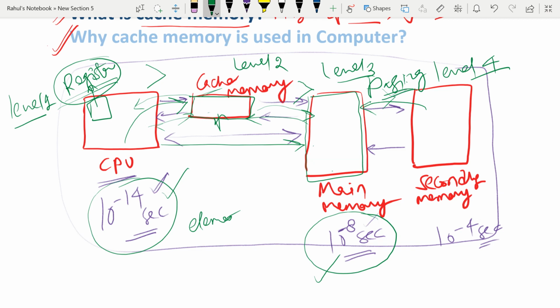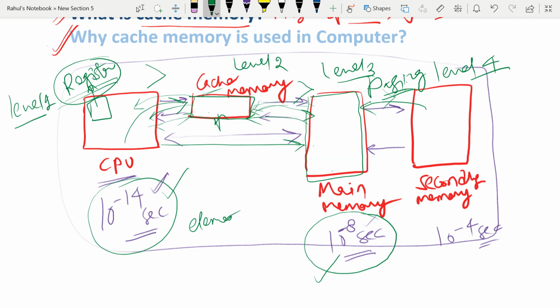So that element is not present in main memory, so main memory will fetch that element from the secondary memory, and this we call paging. We will discuss it later. After this task, the element will be supplied to the cache, and then later the element will be given to the CPU. So it is the complete concept of cache memory.